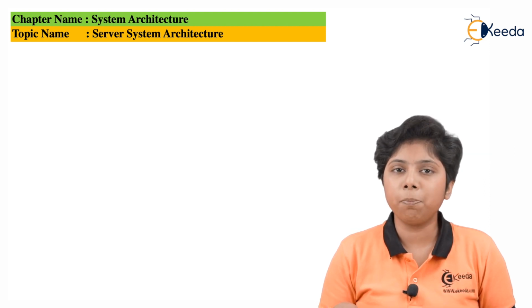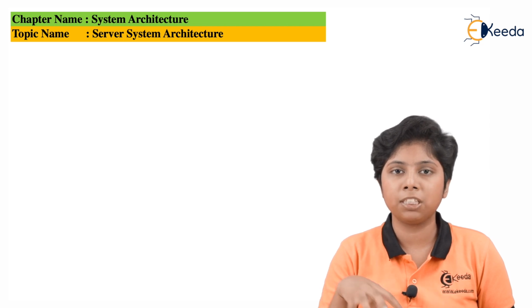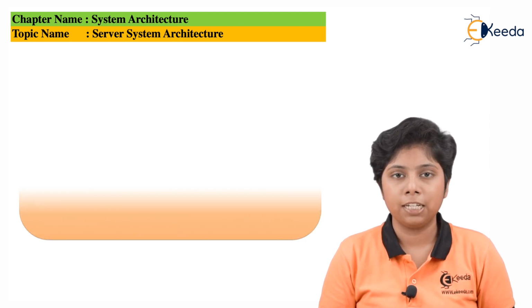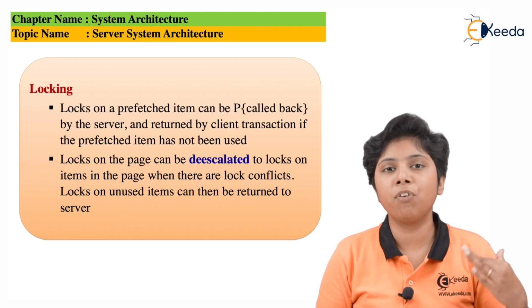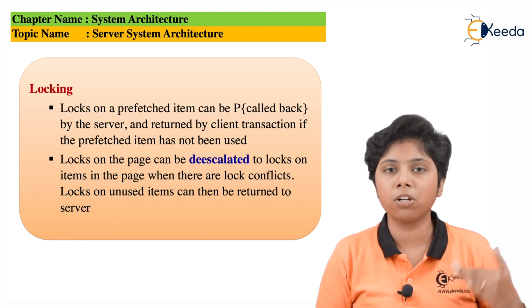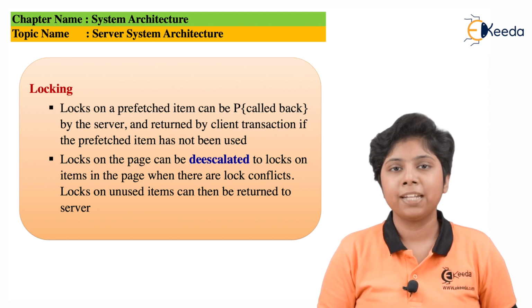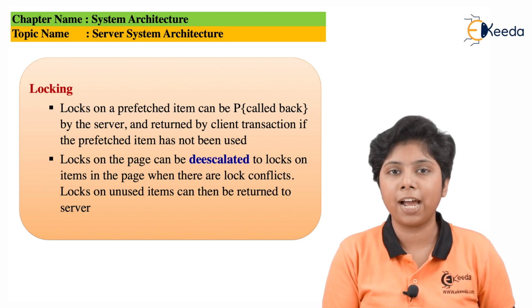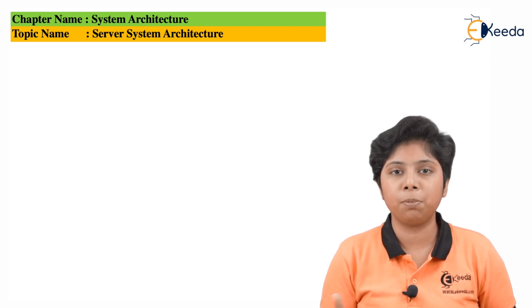But for item shipping, we can take an exclusive lock on a particular item, the tuple or an object. This is known as adaptive locking, where we can shift from item locking to page locking and also from page locking to item locking. Based on the demand of the client, we can toggle between these two locks. That is known as the adaptive nature.